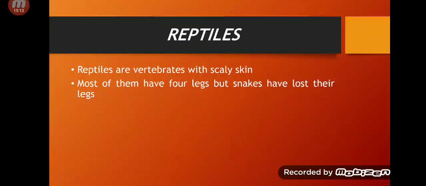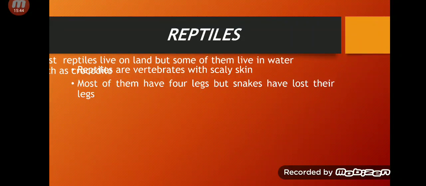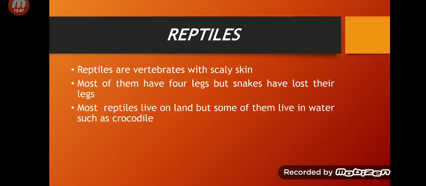So when they crawl on the ground, gradually their legs become lesser and lesser, and with the passage of time their legs were lost. This is just a theory, this is not a proven principle, it is just a theory. So most of the reptiles have four legs, but snakes have lost their legs. Why? Because they crawl on ground.